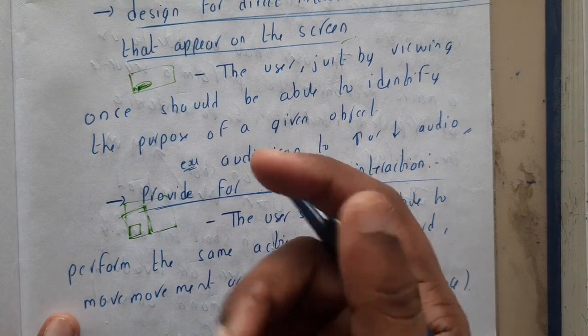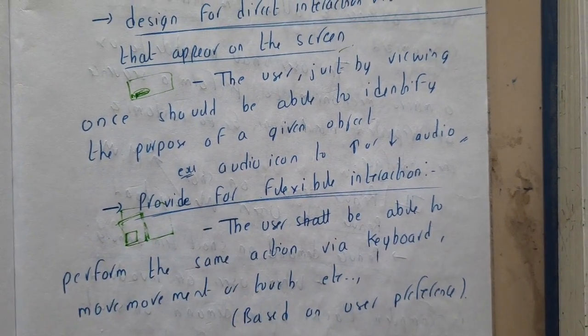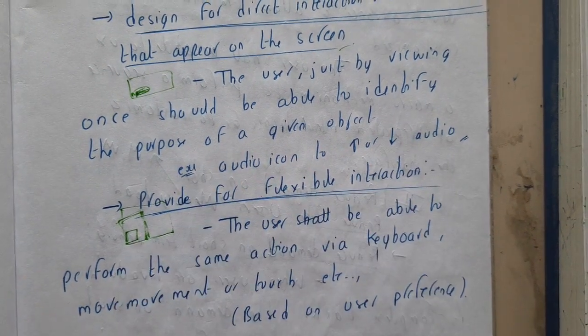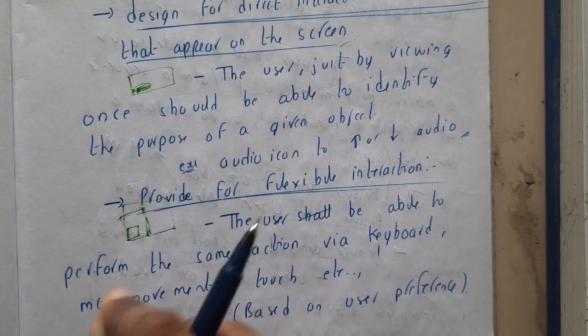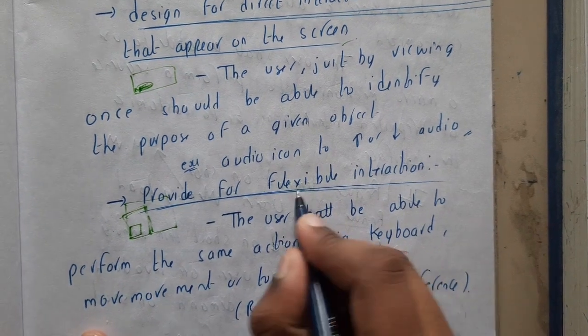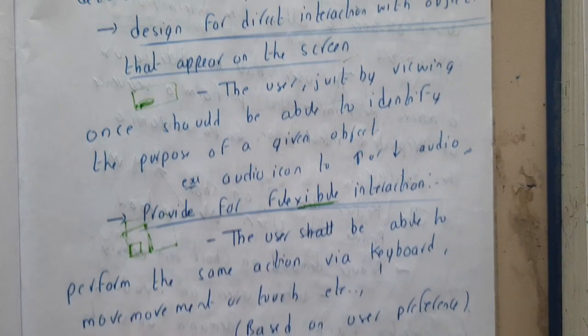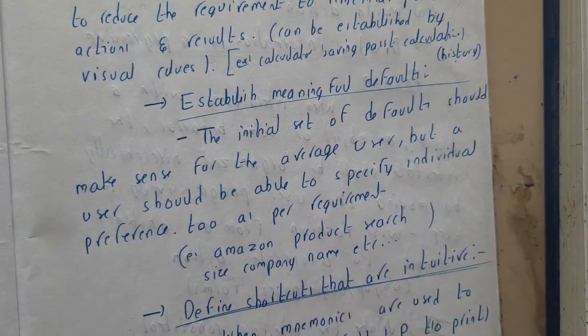Because your system is touch, you can touch it directly, and it will open. You can press Windows on the keyboard, or you can move your mouse there, or with your joystick you can also click there. Like that, there are multiple options. So it should be flexible in interaction. There should not be only a single path to do that thing. There should be multiple paths so that it will be clear. But it should not be 100% ambiguous either.